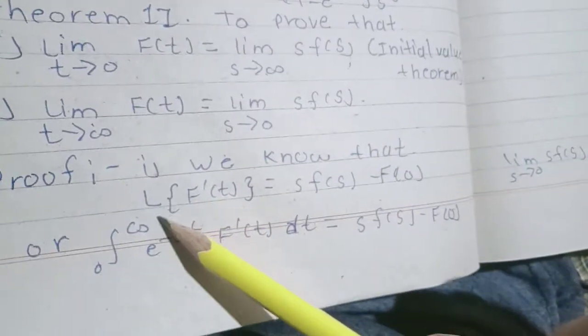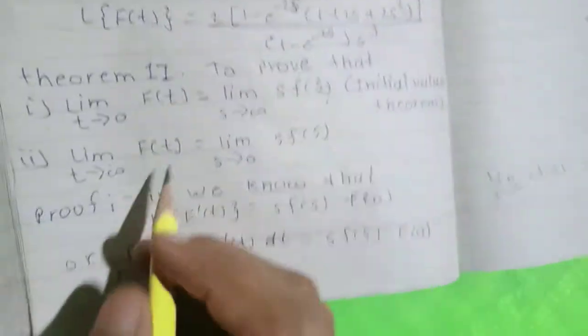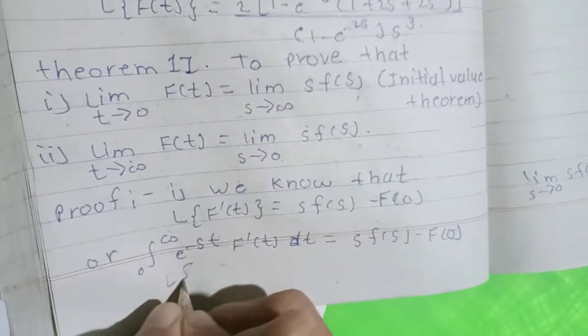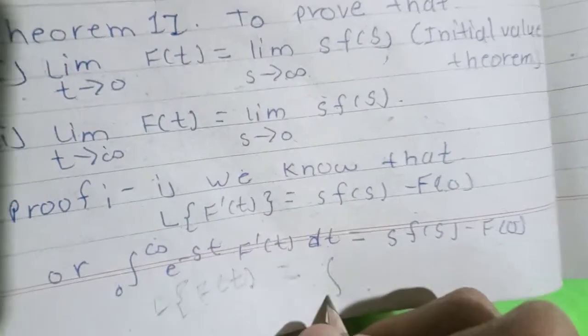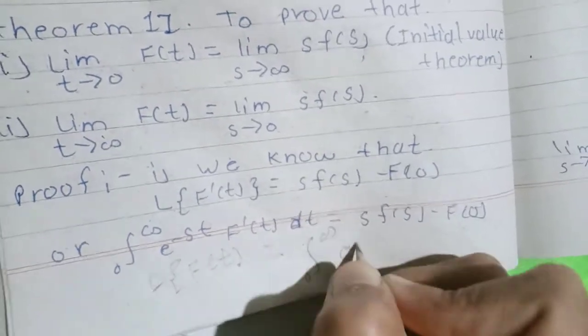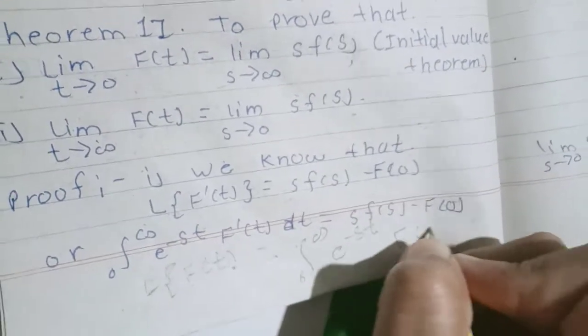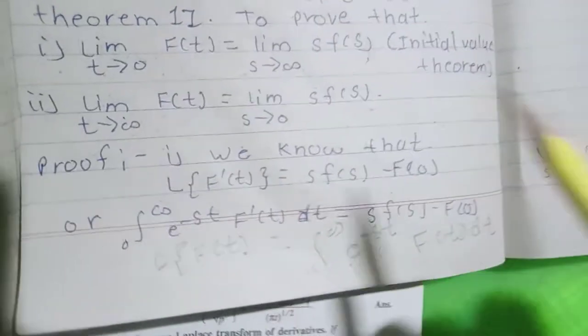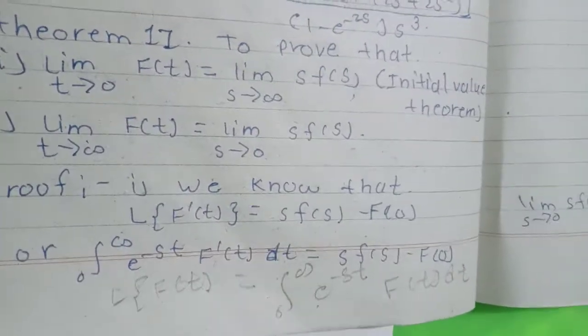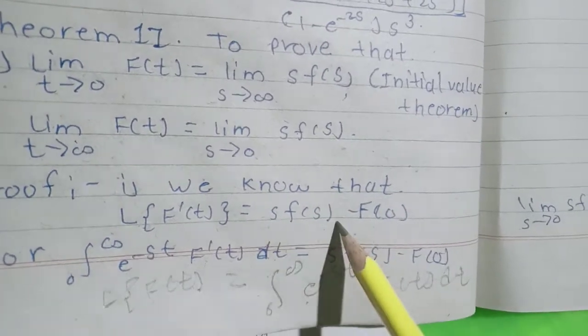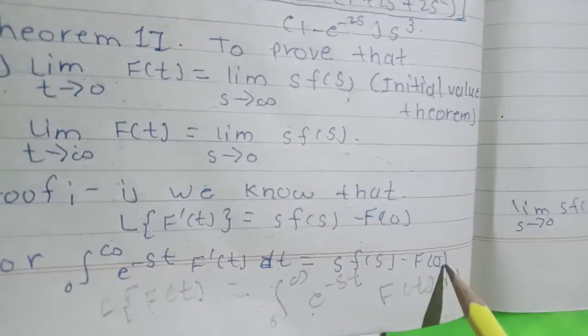First equation, I write this equation. This is Laplace transform of f of t is equal to integration 0 to infinity e raised to minus st f of t dt. But here it is f dash of t. So here we put f dash of t is equal to s F of s minus f of 0.